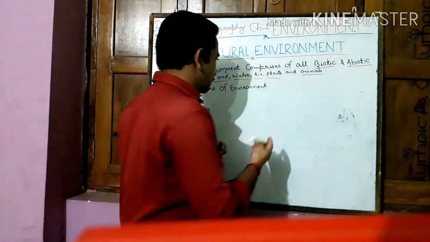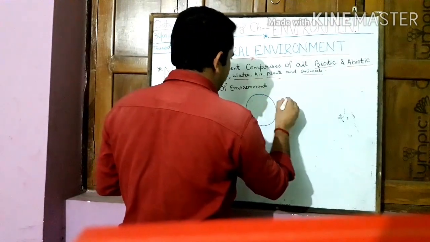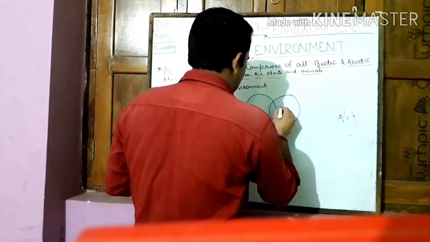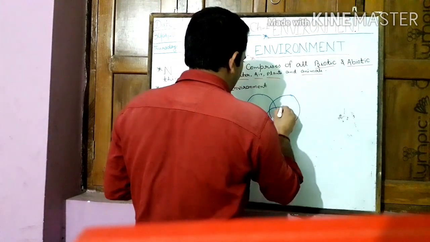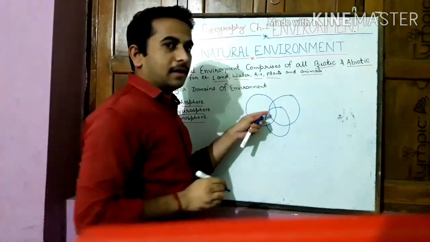So you can see here, we are representing the three major domains of environment through a Venn diagram.